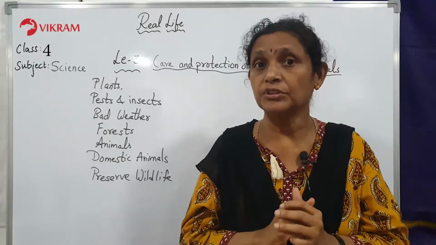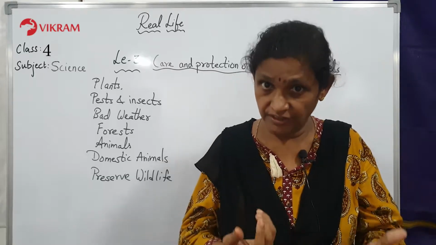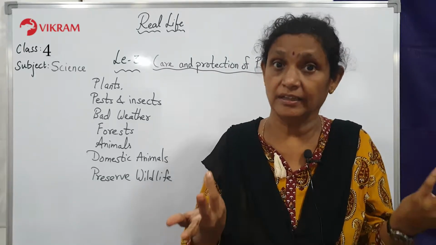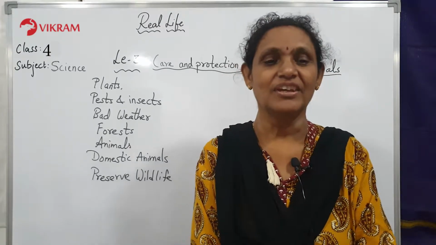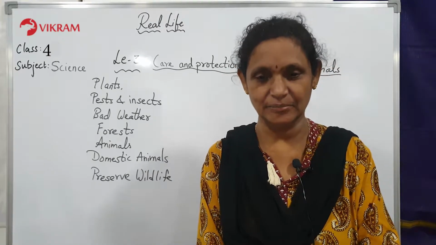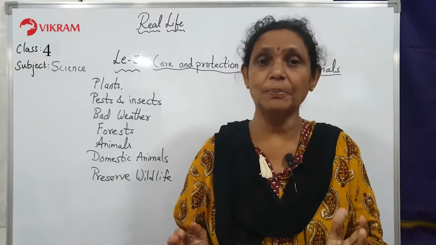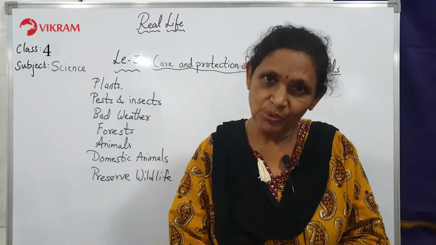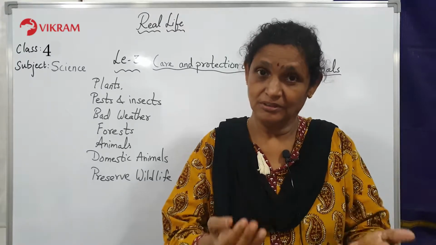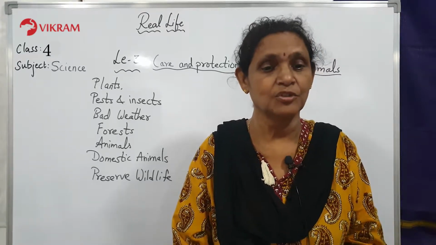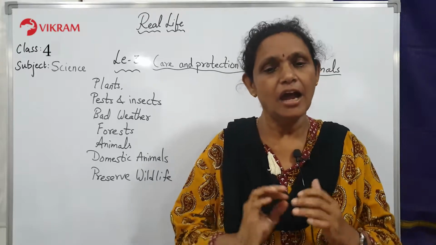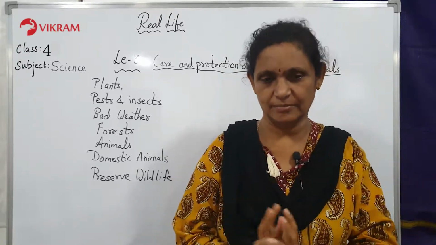So if mommy doesn't cook the food, at least daddy should know. But if he doesn't know, what will you do? Exactly. So children, we have to depend on the plants and the animals, so we should learn to take care of them. And if we look after them properly, you will keep on getting good food and oxygen also. So definitely you should look after them. So what we are learning in this lesson is how do we protect the plants and the animals.